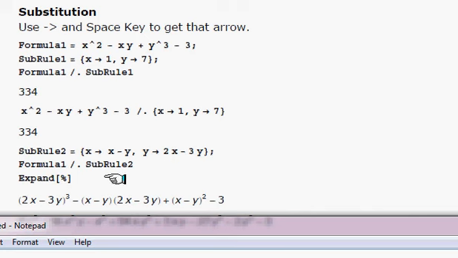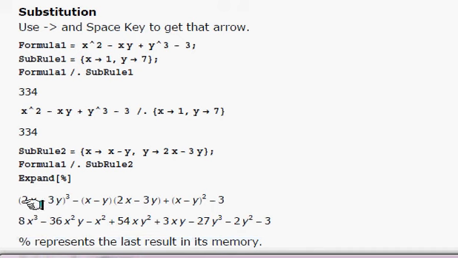This formula with this substitution rule is represented by this percent symbol, the result of the immediately preceding line, and then you expand it. It's a useful symbol to play with. Now we expanded it, so all those cubed and squared terms are expanded together and simplified into this form.